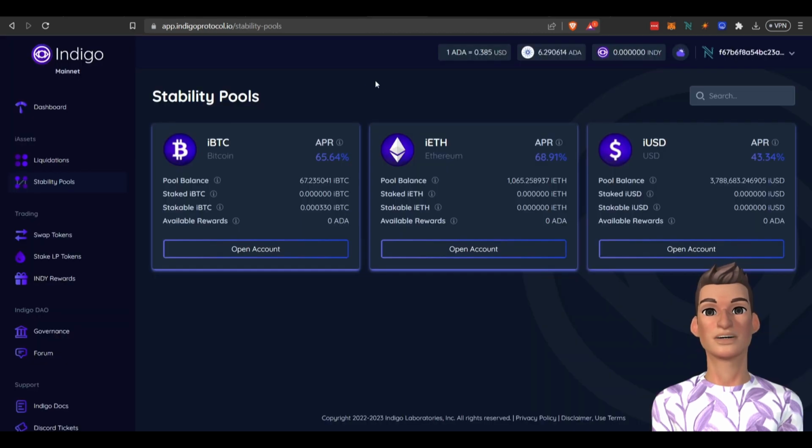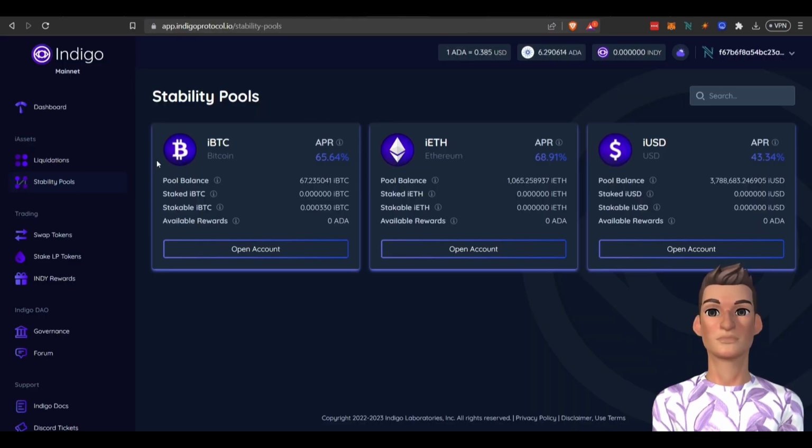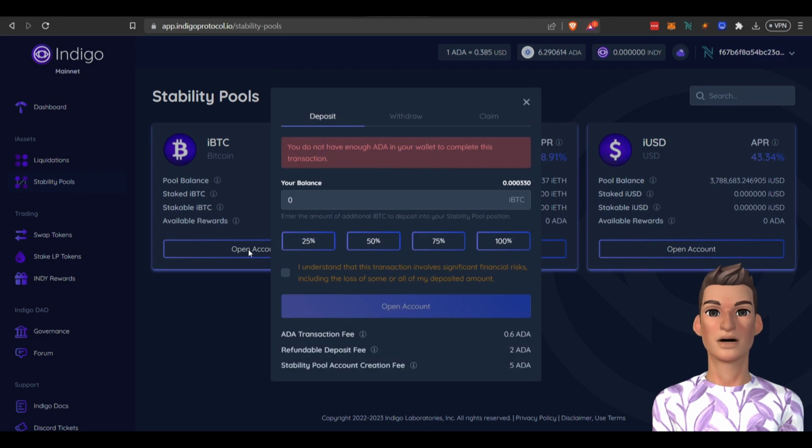So if I go back here, it looks like you're getting 65% APR. This is a rough estimate, but let's say Bitcoin goes down a few thousand, then your position is in jeopardy of being liquidated. So it's almost like borrowing crypto where you have to keep a certain threshold. Like I said, I'm not going to go too far into this. If you want to do your research, there's the link, and you can do that by clicking open account.